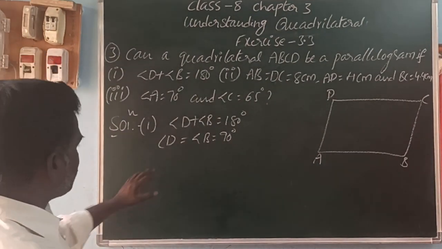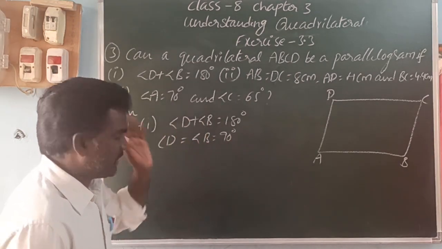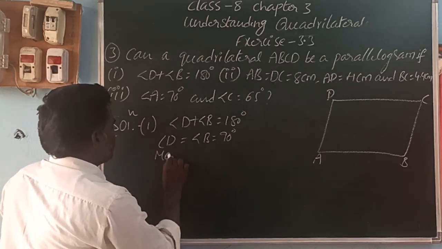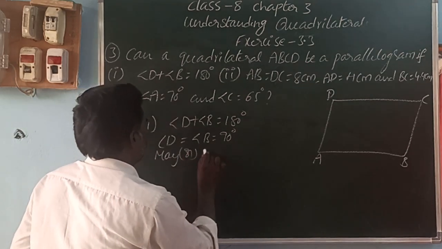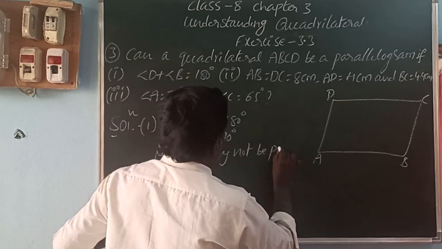So angle D is equal to angle B is equal to 90. Then angle D plus angle B is equal to how much? 180. So it may or may not be a parallelogram.